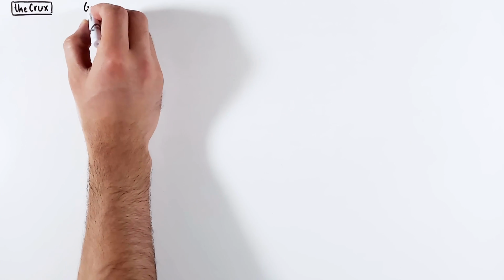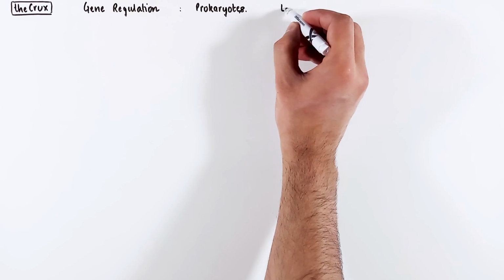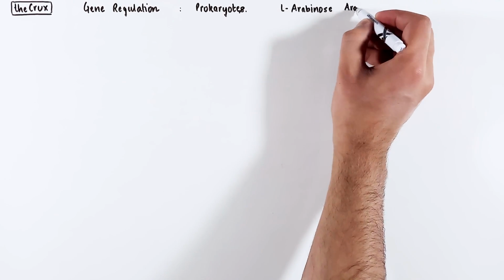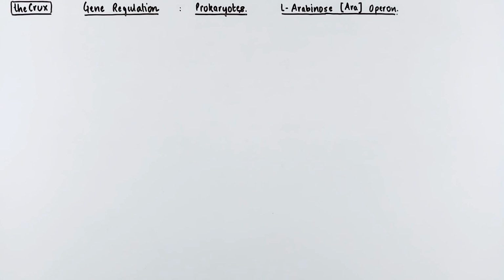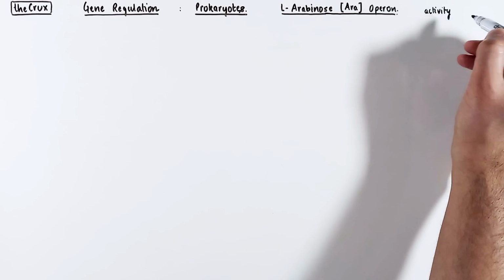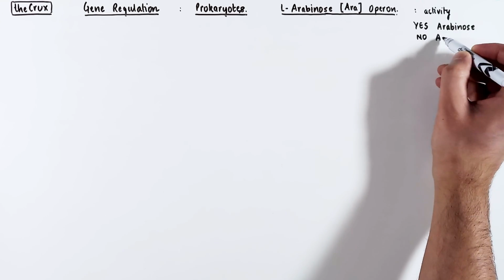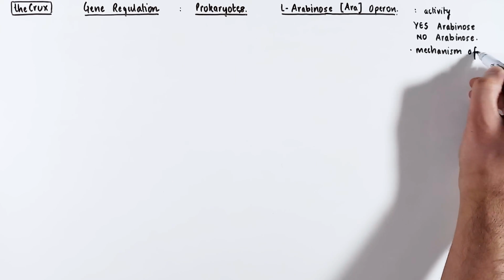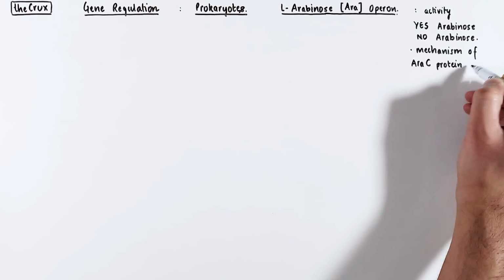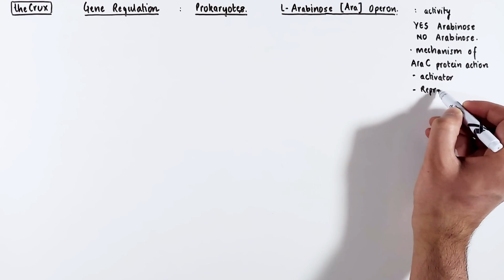In this video on gene expression regulation or transcription regulation, you will learn everything you need to know about the arabinose operon, also known as the araOperon, which is a regulatory system in prokaryotes or bacteria. Specifically, in this video, we will discuss how the activity of arabinose operon is regulated in the presence or absence of arabinose. And our understanding will come through the mechanism of araC protein action, which regulates the operon both as an activator as well as a repressor.